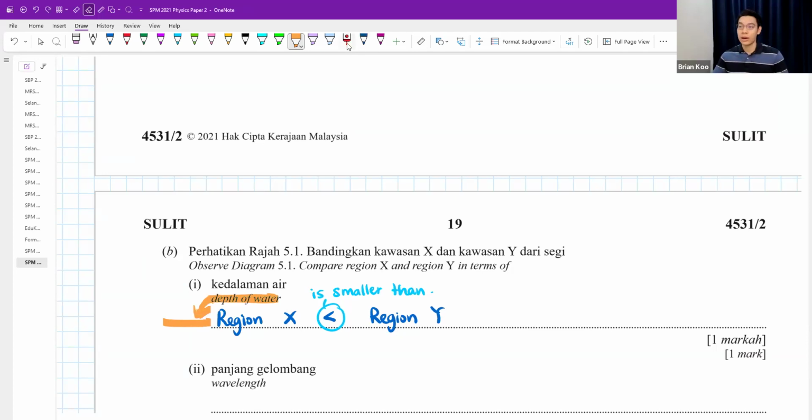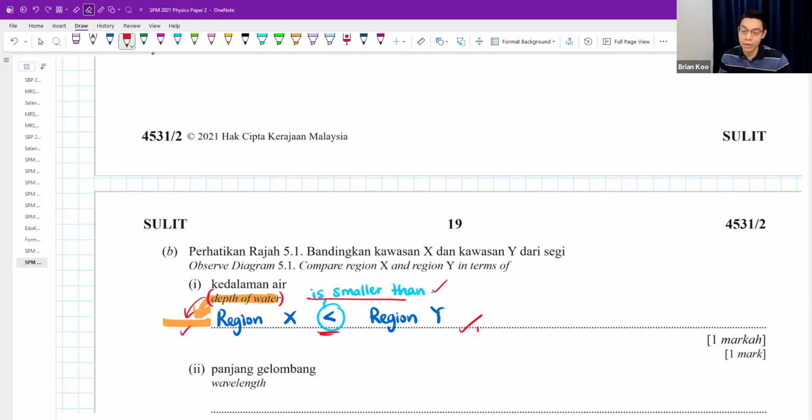In SPM structure questions, I always say this whenever I discuss SPM papers. If you write exactly like how I did, it is already correct. Instead of writing this, you can write is smaller than, which is also correct. Teacher, if I'm scared, can I copy this one? That is also correct.